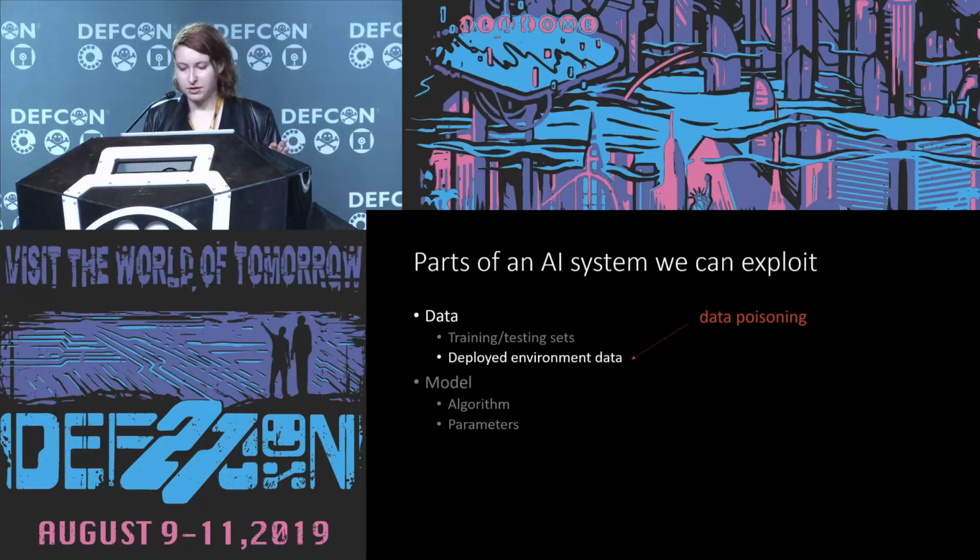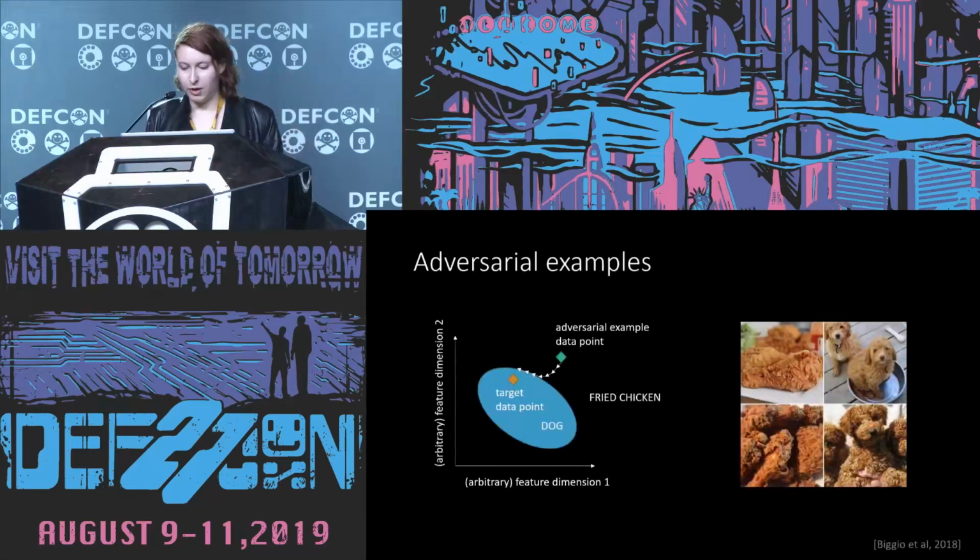And we can also do this data poisoning during real-time deployment. If you've heard the term adversarial example or wild pattern, it refers to a data point that you can show to a deployed AI system that it will misinterpret. And there's a lot of hullabaloo around these adversarial example things. Mathematically, you can think of it as constructing an optimization problem to find a data point that lies along the classification boundary in such a way that the AI doesn't quite know how to classify it, but will probably classify it in the wrong direction.